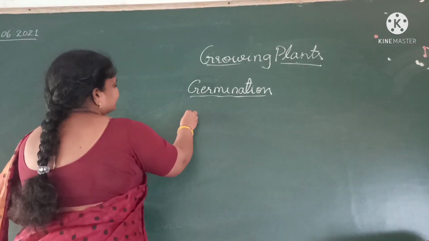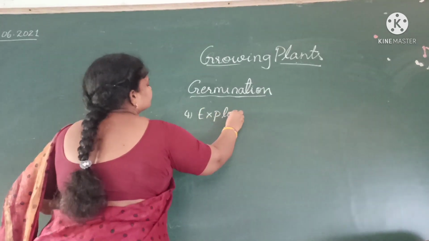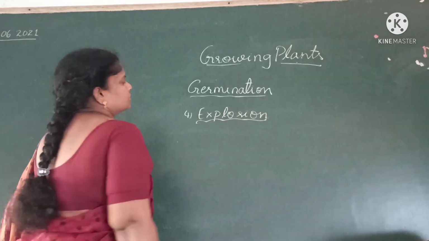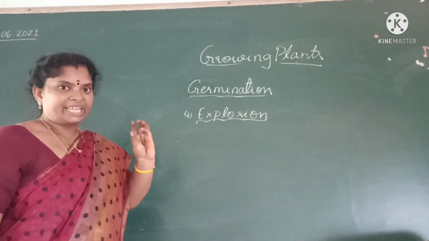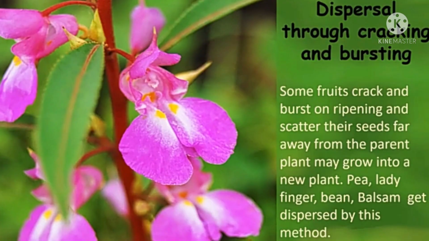The fourth one is explosion. Explosion means breaking the fruits and scattering the seeds away. For example, peas, beans.